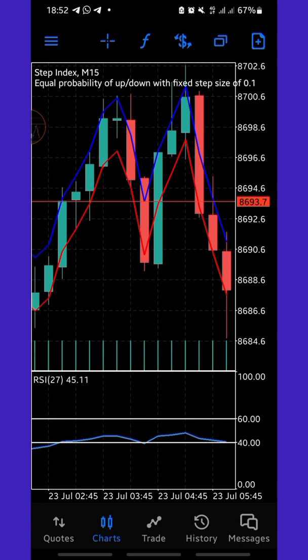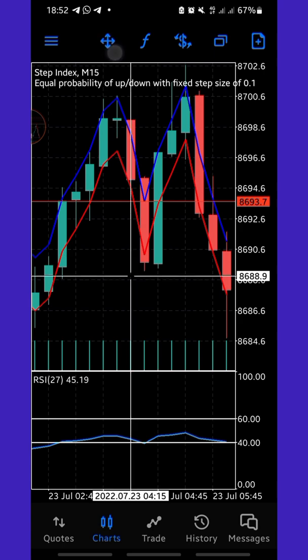If you are done with what I have mentioned so far, your main chart and your window indicator chart should look exactly like this.